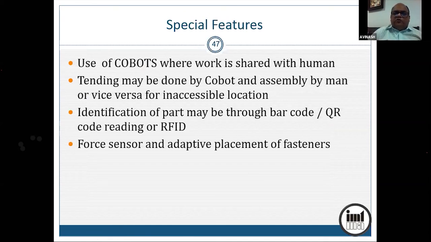And there has to be a force sensor. Suppose robo is doing the assembly and it has to push a fastener through the hole. The holes may or may not have alignment. When you are putting the fastener by hand, you are able to align the bolt. You are able to jiggle it a little here and there so that it will go. The robo has to have a force sensor and it has to jiggle so that the bolt goes in. Okay. That kind of flexibility it has to have. That kind of increased dexterity based on the feedback it has to have. So it has to be a robo with an additional sense. So it has to either have a camera or a force sensor or both.